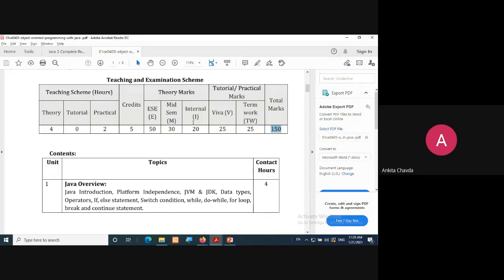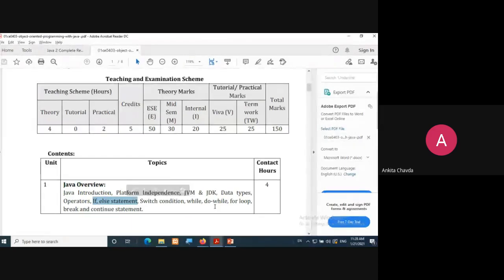Okay, so very first unit, that is all about Java overview, right? What would be the history of Java, then how it is platform independent, what is JVM, what is JDK, what different data types are supported in Java, what newer kinds of data types are here with us, operators, if, else, switch case, while, do while, for loop, break, continue. I mean, nothing new you will find over here. Have you seen this? Only syntax will get changed.